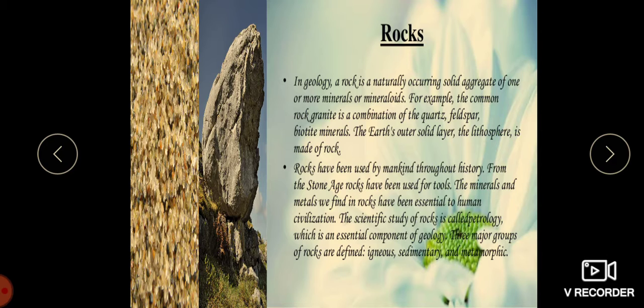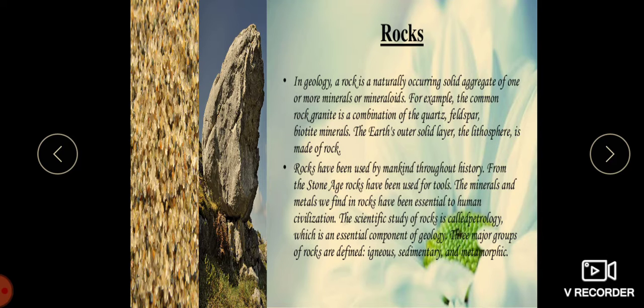A rock. What do you mean by the word rock, children? A rock is any naturally occurring solid mass or aggregate of minerals or mineraloid matter. It is characterized by the minerals included, its chemical composition and the way in which it is formed.